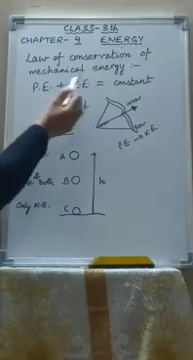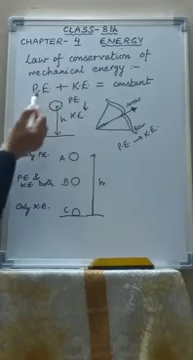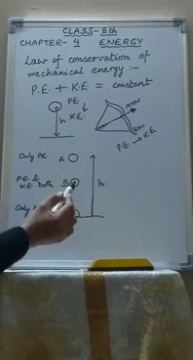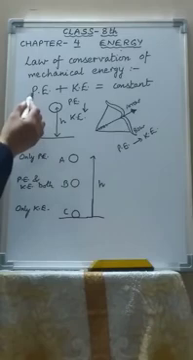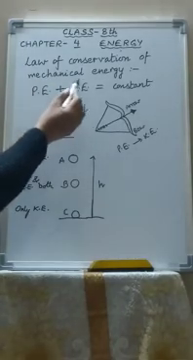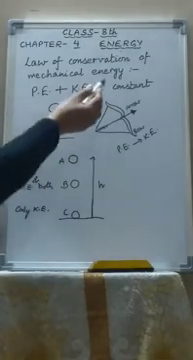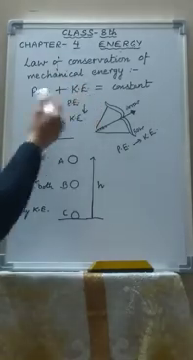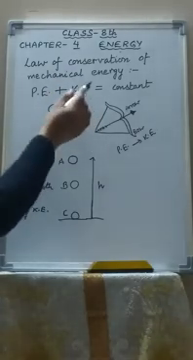Now one very important topic, law of conservation of mechanical energy. I told you that mechanical energy is composed of potential energy and kinetic energy. And in a system, in the absence of friction, the sum of potential energy and kinetic energy always remains constant at any instant. Sometimes potential energy is more, sometimes kinetic energy is more. But the total energy will always remain the same at any instant.